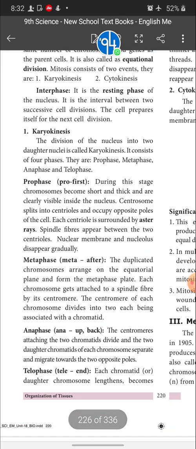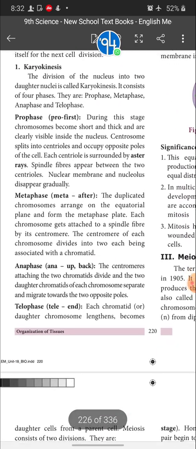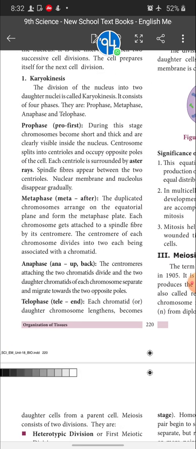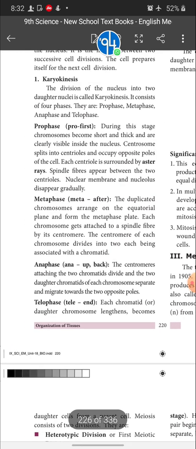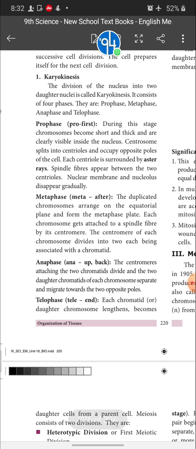So interphase I completed already. Let's start with the karyokinesis. Karyo means what? Nucleus. Division of nucleus is called karyokinesis. So the division of nucleus into two daughter nuclei is called karyokinesis. It consists of 4 phases. They are prophase, metaphase, anaphase and telophase.